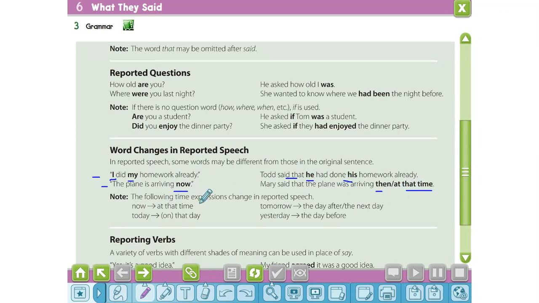The following time expressions change in reported speech. Now becomes at that time, today becomes on that day, tomorrow becomes the day after or the next day, yesterday becomes the day before.